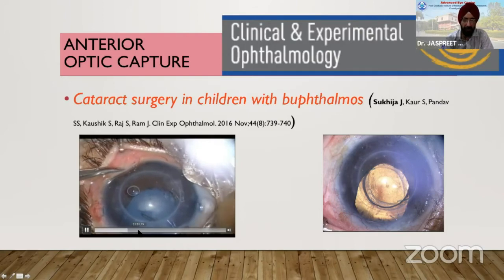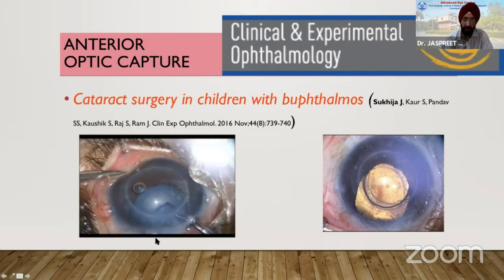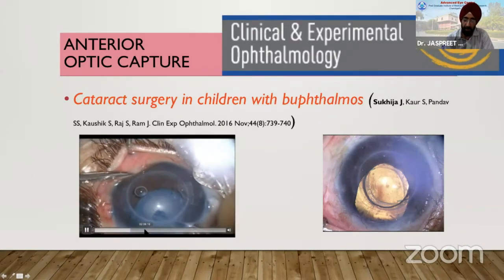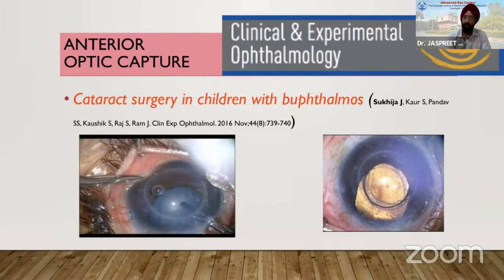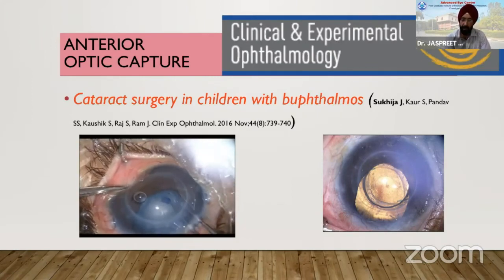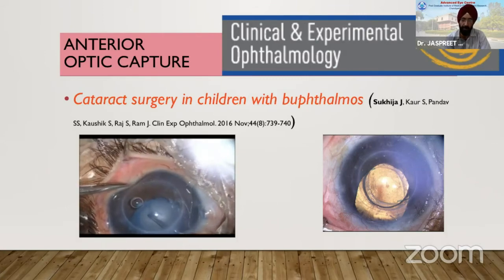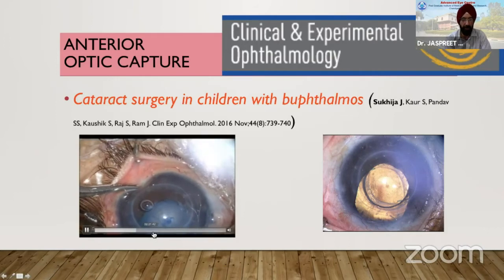So one has to be careful because you don't want too small or too large a capsular rhexis in such cases. In buphthalmos, try to keep the rhexis slightly smaller than a conventional rhexis, because you have a 5.5 millimeter optic which has to go through the anterior capsular rhexis, but it should not prolapse out. Remember that. So the rhexis has to be slightly smaller as compared to a conventional rhexis.